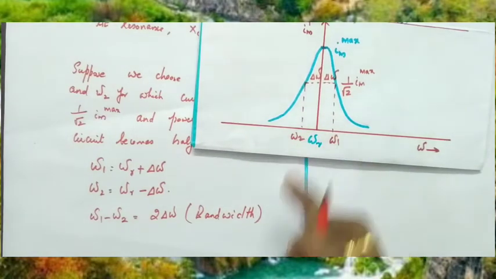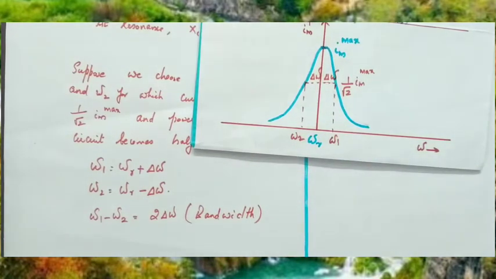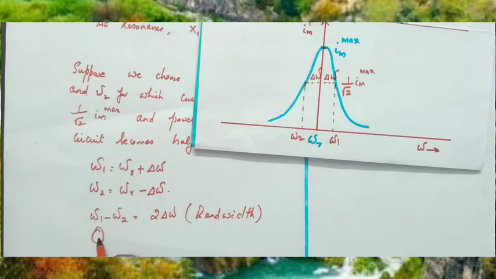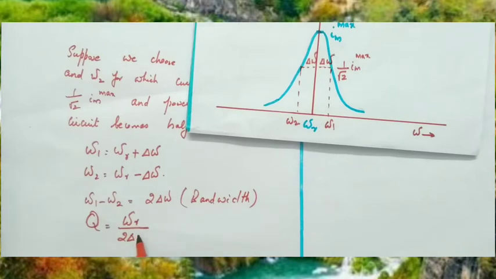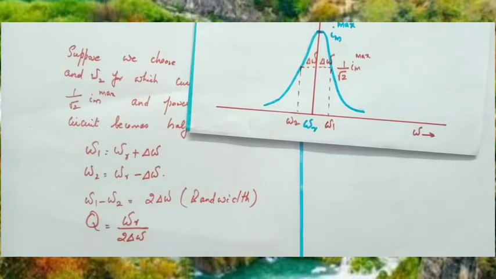Clear? Higher frequency minus lower frequency is 2 delta omega, and that is called bandwidth, and sharpness of resonance or quality factor is defined as Q equal to resonant frequency divided by 2 delta omega. Okay, so quality factor of a series resonant circuit is defined as the ratio of resonant frequency to the difference in two frequencies taken on both sides of the resonant frequency.